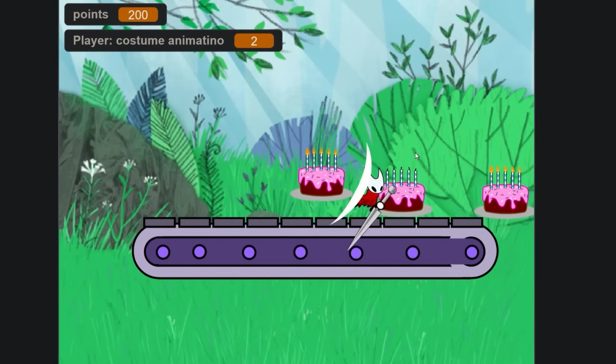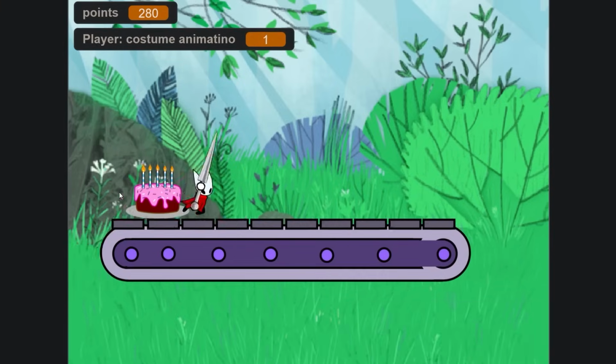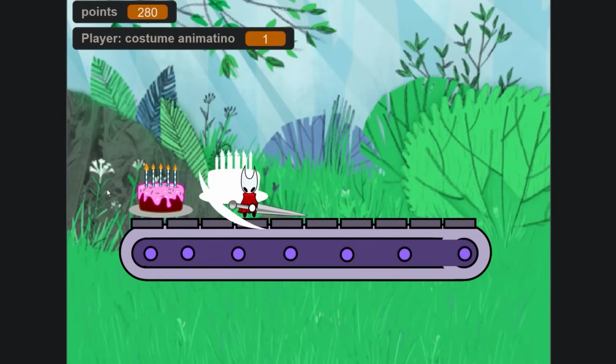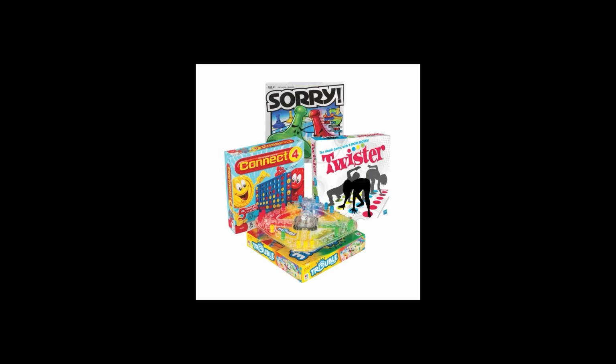I had a hard time thinking about what I actually would make with this idea. I already had a good game mechanic, slashing at cakes on a factory conveyor belt. So I can't add another game mechanic. Or can I? What object do all board games have? A dice. Or die. I don't know which one. But every board game has one of these.